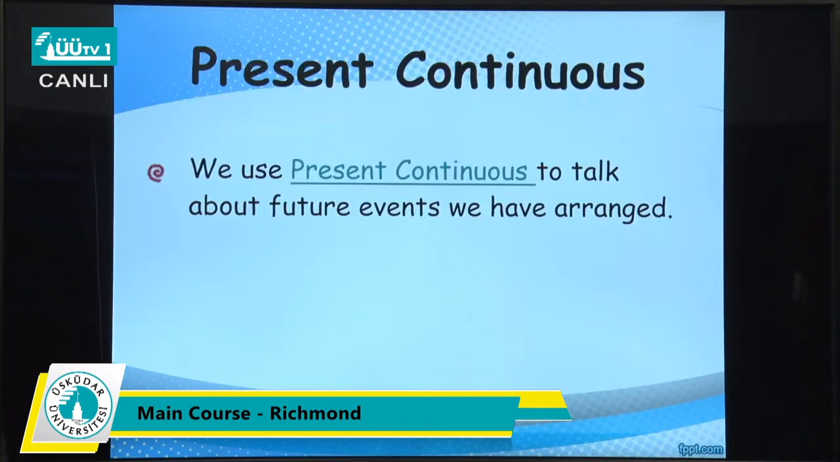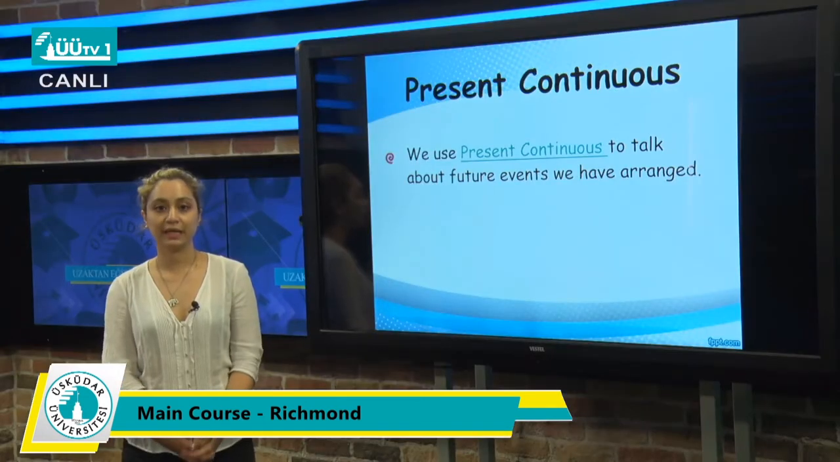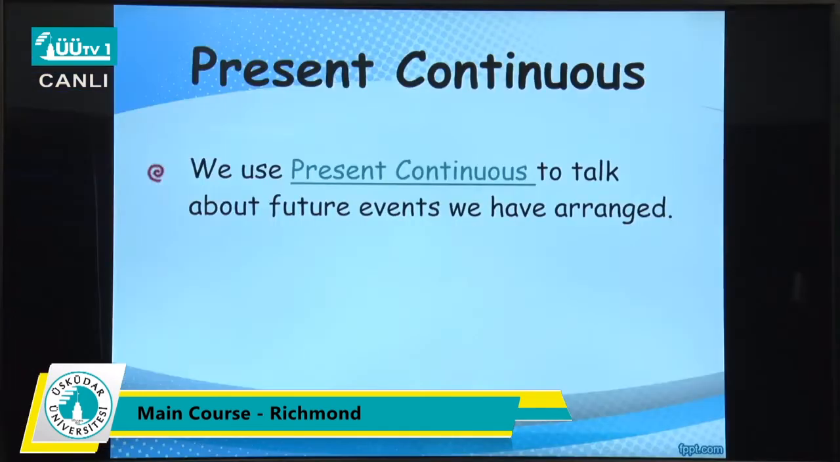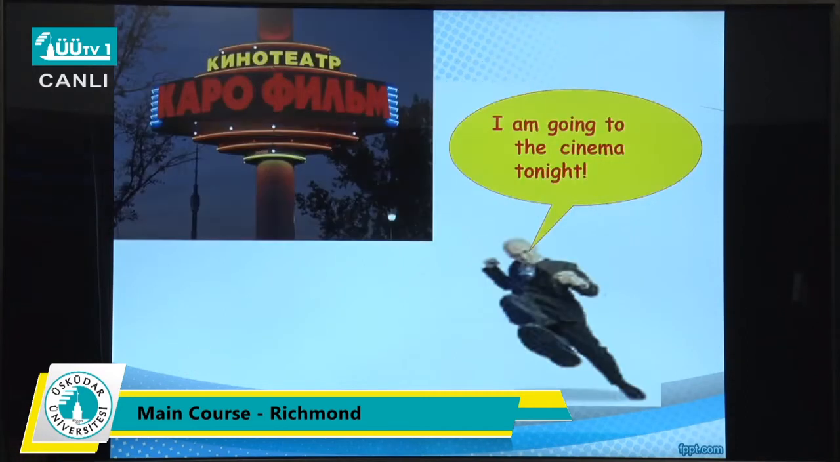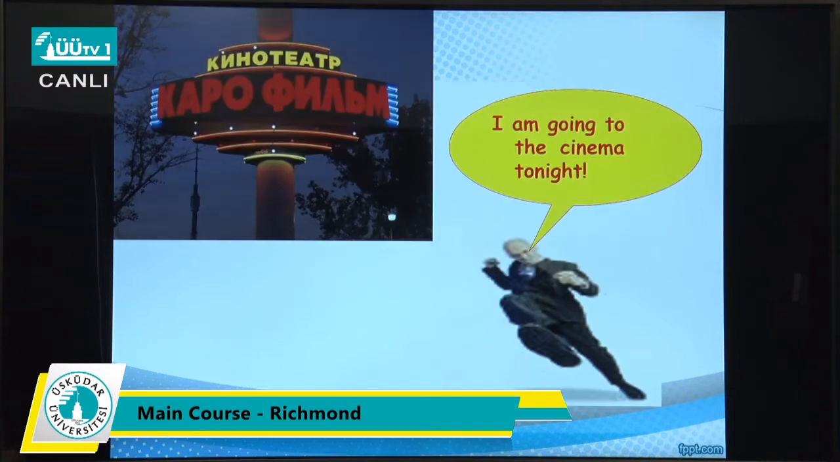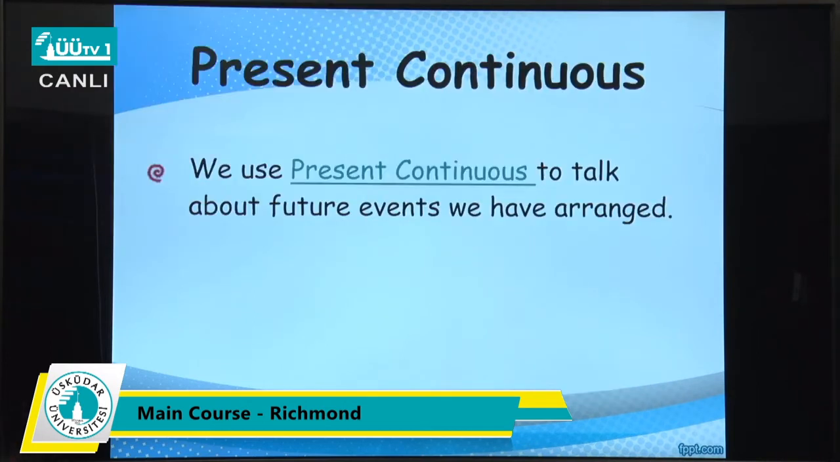Now let's talk about present continuous tense in future meaning. We use present continuous tense to talk about future events we have arranged before. For example, I am going to the cinema tonight. This is arranged before.